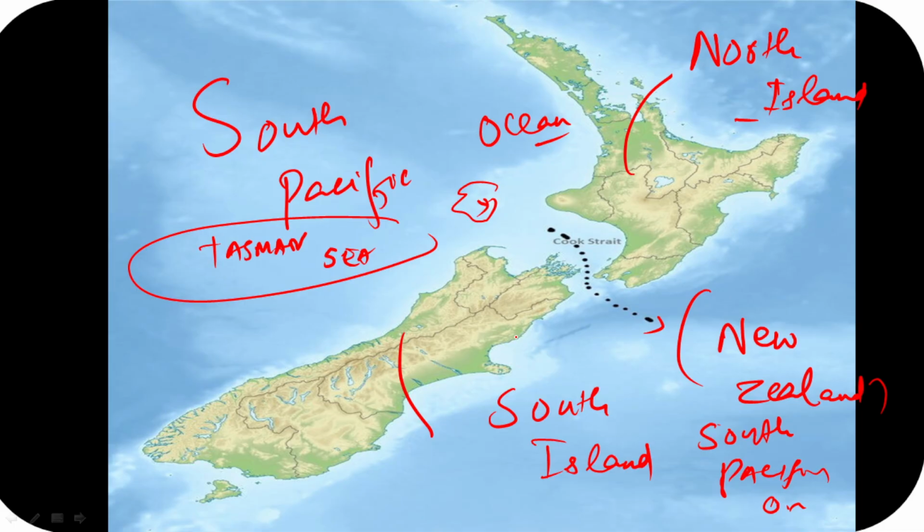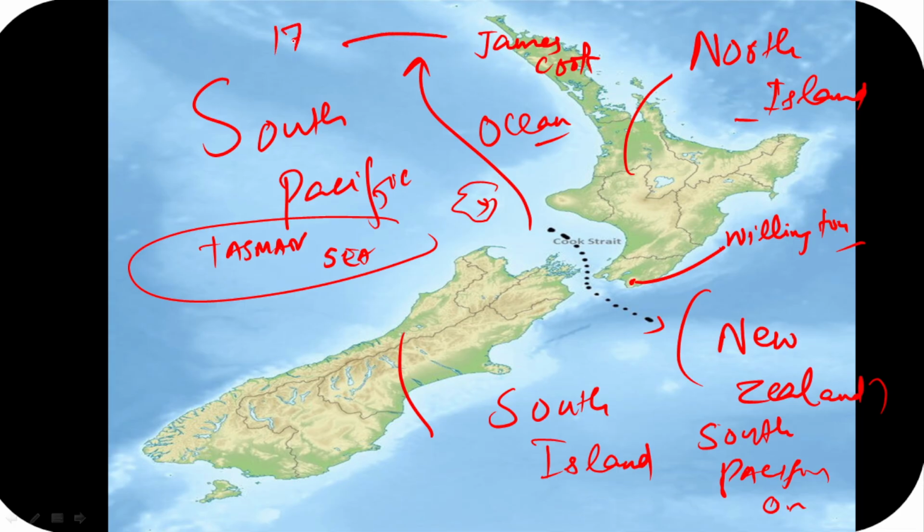Apart from that, guys, we will see there is also a capital here, that is going to be Wellington of New Zealand. And guys, remember this strait is named after James Cook. The strait is named after James Cook, and as we saw, guys, he was the first European commander to sail through it. Okay, and that was around 1770, guys. Please remember this. He was the first European commander to sail through it.